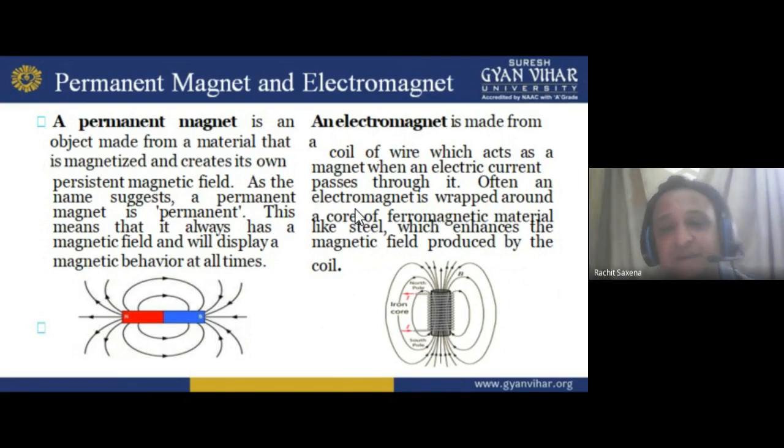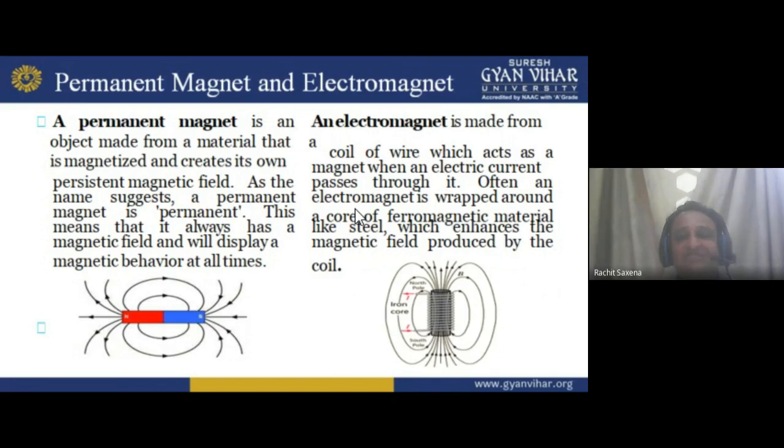An electromagnet is made from a coil of wire. In every heavy-duty machine we use an electromagnet. If I'm talking about a small machine, we always use a permanent magnet. Most DC machines available in the market, we call them PMDC, use a small magnet that is easily available. But electromagnets we can easily make and use in every type of machine. For this we have to make a core made up of ferromagnetic material, maybe iron or steel.